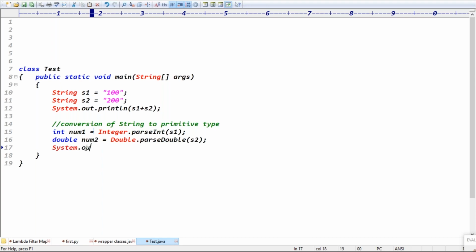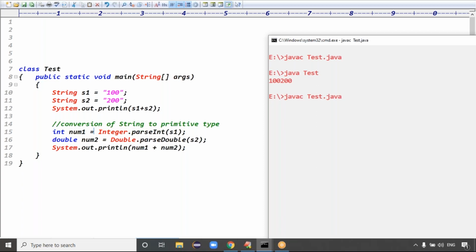System dot out dot println of what? You can write num1 plus num2, right? That's it. Can I compile this code? Compile the file, then execute it. This is the output: first case 100, 200. Next case is 300.0, right? Exactly.